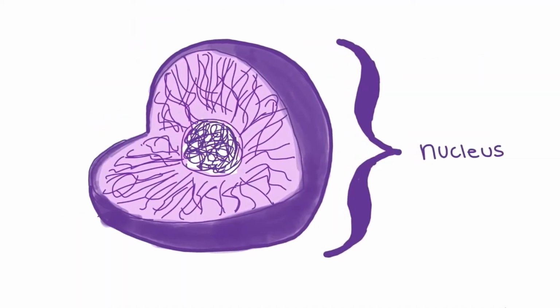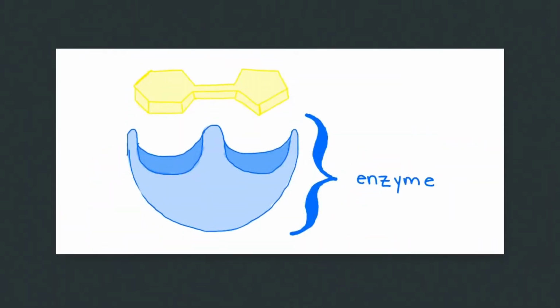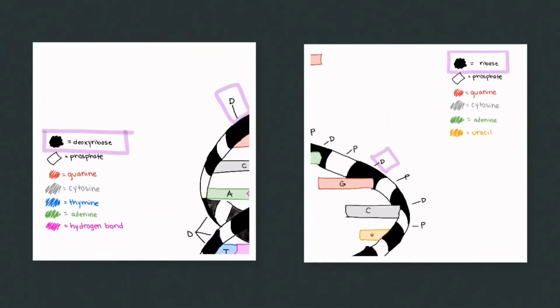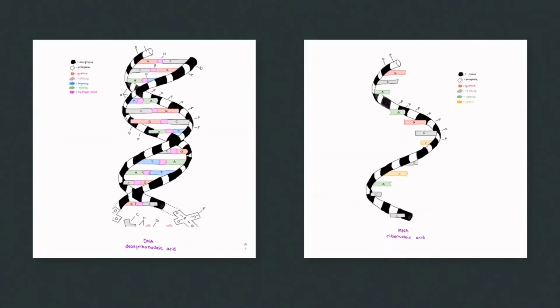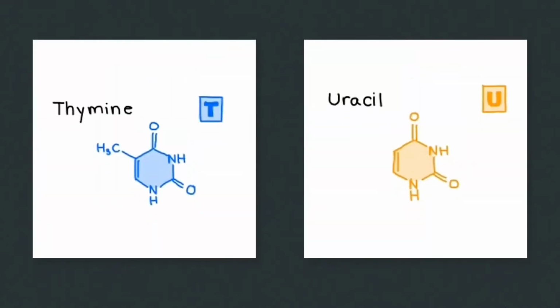Transcription takes place in the nucleus. Enzymes make an RNA copy of a portion of a DNA strand. RNA is similar but different from DNA. The sugar in DNA is deoxyribose, while RNA has ribose. DNA is double-stranded and RNA is single-stranded. DNA and RNA both have 4 nitrogen bases, but RNA replaces the nitrogen base thymine with uracil.